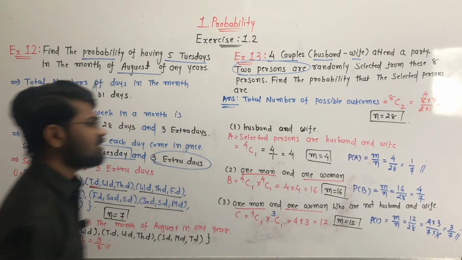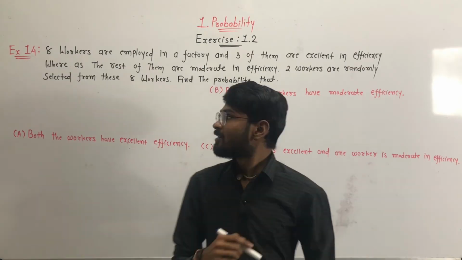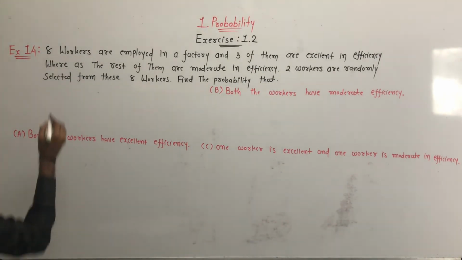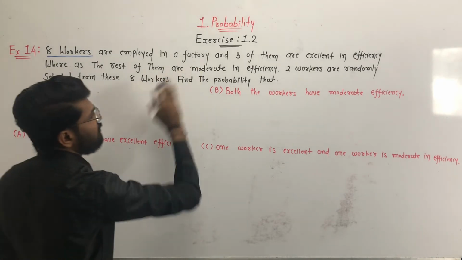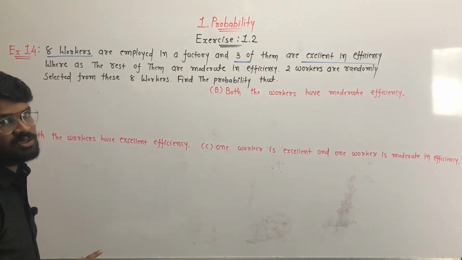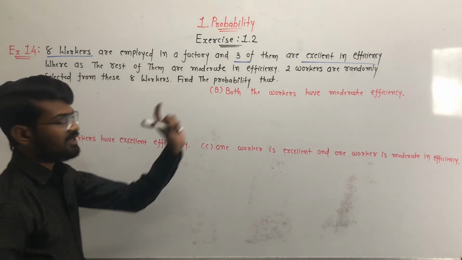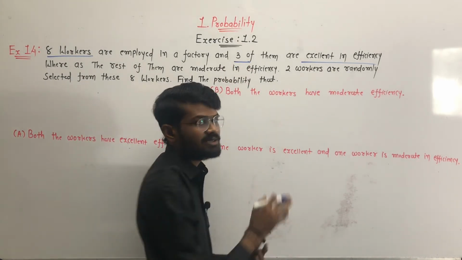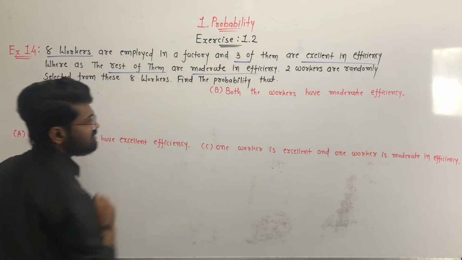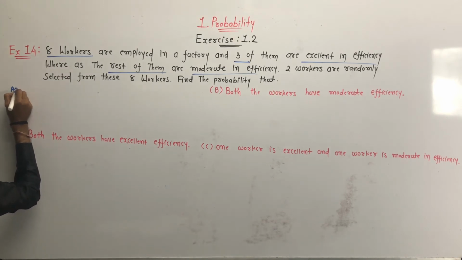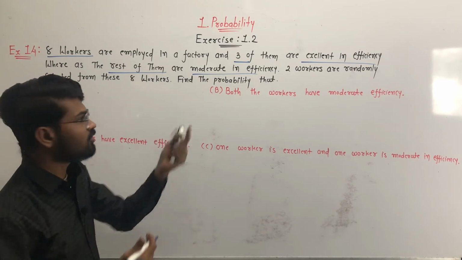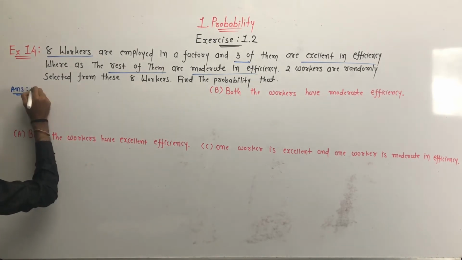Clear? Write it down. Okay, now we are going to solve example number 14. Example number 14: 8 workers are employed in a factory and 3 of them are excellent in efficiency. There are a total of 8 workers. Out of the 8 workers, 3 of them are excellent in efficiency, whereas the rest of them are moderate in efficiency. So first of all we write the number of workers who are excellent in efficiency and who are moderate in efficiency.